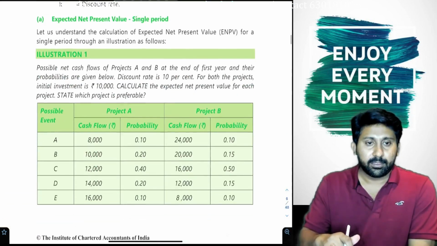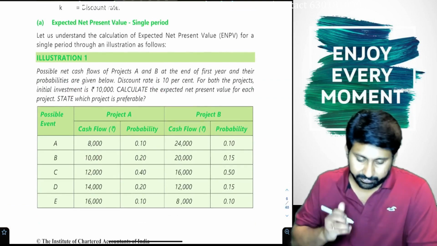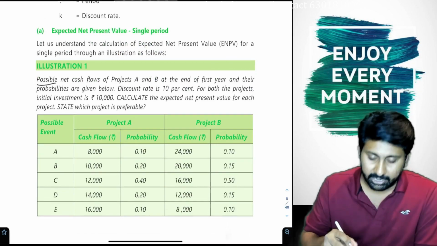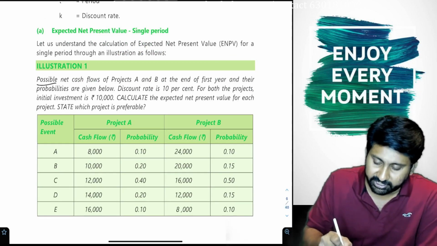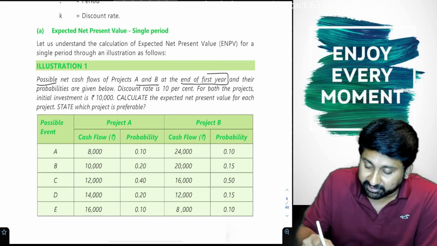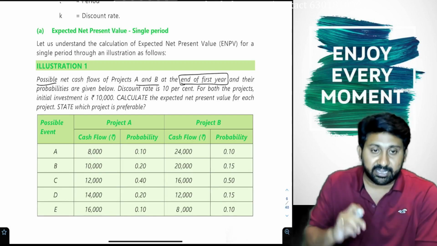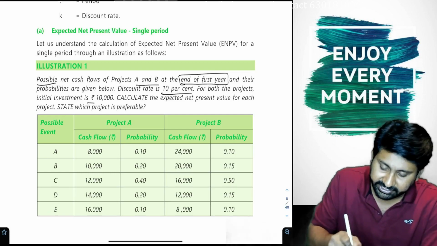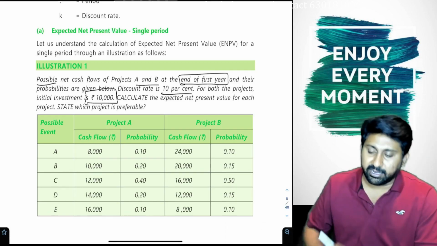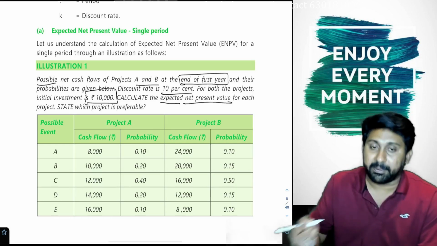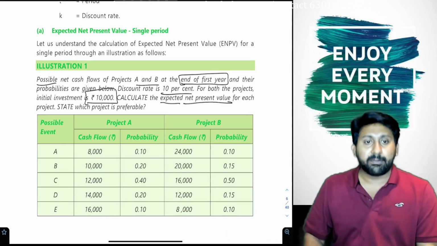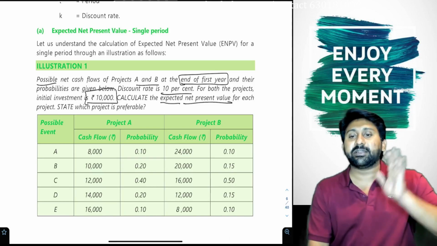Next. See this question now. Possible net cash flow, possible chances. Net cash flows of project A and B at the end of first year and their probabilities are given below. Discount rate 10%. Both the projects' initial investment is 10,000. Calculate expected NPV, not guaranteed NPV. No one can guarantee. Expected. But that expectation should have probability assigned to it.